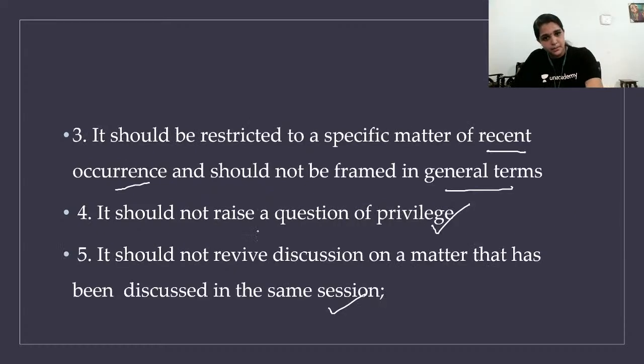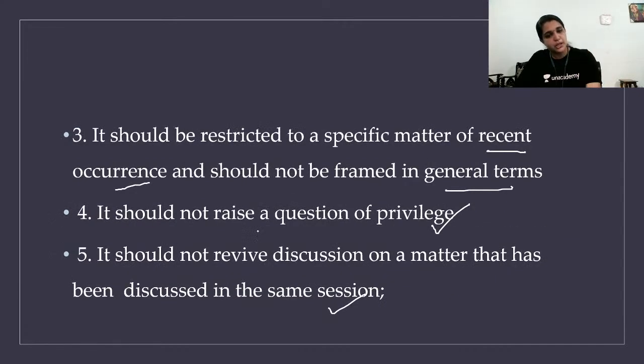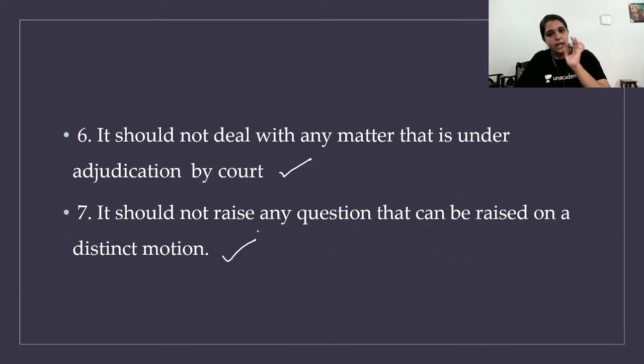So I'm repeating what the exceptions are. It should raise a matter of public importance, and it should be definite, factual, urgent. It should not cover more than one matter. At the same time, it should be restricted to a specific matter and framed in general terms. It should not raise a question of privilege, which means the fact should be genuine. You cannot bring in an adjournment motion for something we are actually discussing in that same session. The matter should be of recent occurrence. It should not deal with any matter that is in the court. And you cannot use adjournment motion for a matter where you can use another simple motion, because it is an extraordinary device.